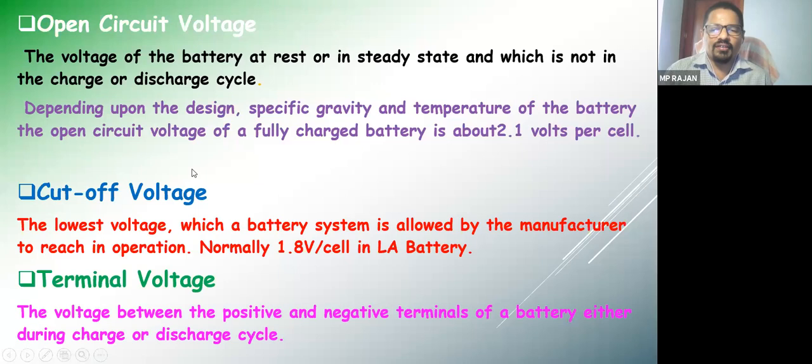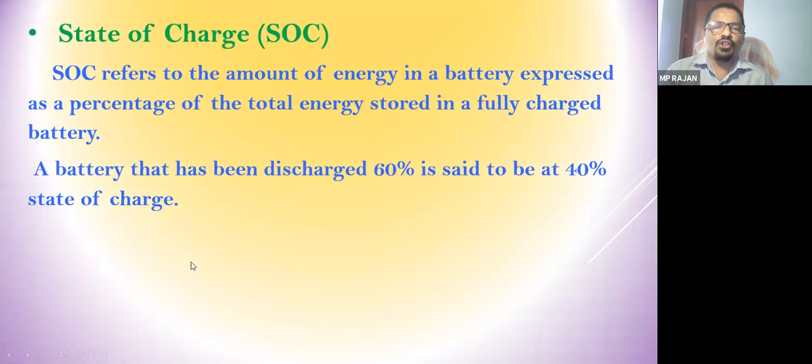Terminal voltage means, during the charging or discharging cycle, the voltage measured by your voltmeter, that is called terminal voltage. That means the voltage with the load, or the terminal voltage when we are charging the battery. We can say the nominal voltage or the terminal voltage, the available voltage or useful voltage. State of charge, that is the availability of the energy in the battery.